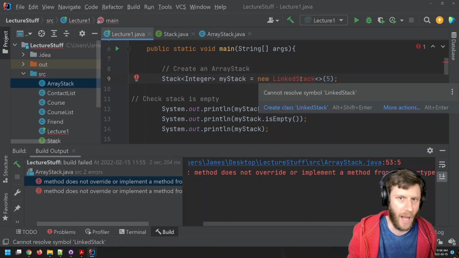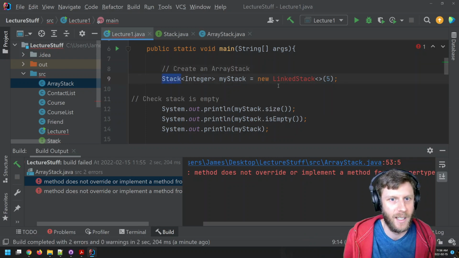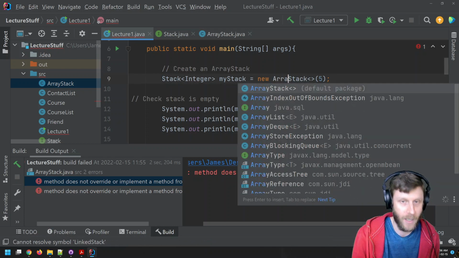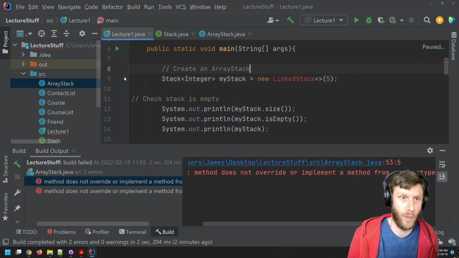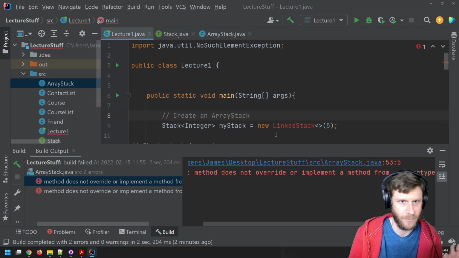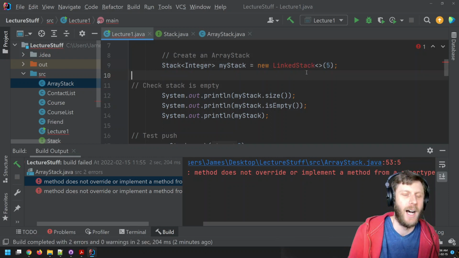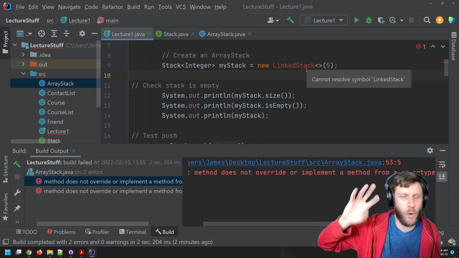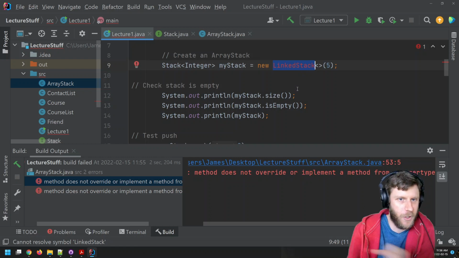Obviously, this is saying like, well, I don't have linked stack yet because we haven't written it, and we will. But if this knows it's a stack, I should be able to change out what the actual implementation is. If I hit run on this, it works. If linked stack was implemented and I do this, boom, I hit run, this should all work just fine because it's still a stack. Which is awesome because now, by changing one little thing right here, I'm completely changing out the back end stack stuff that my program's using with changing one part of one line of code, which is pretty cool.